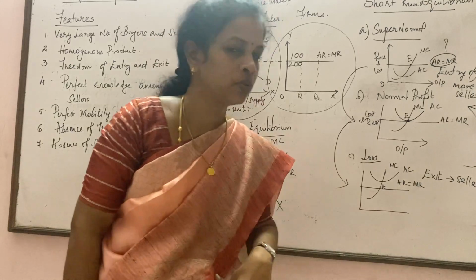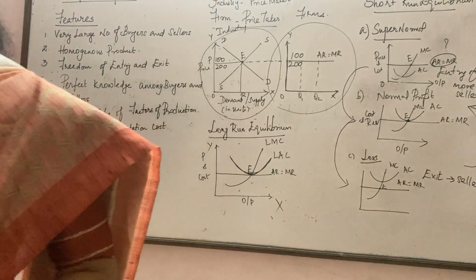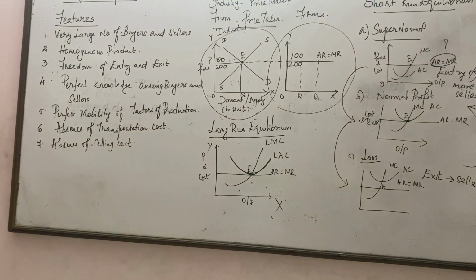Now we come to the third one, that is loss. When we find there are more sellers in a particular industry, each one will compete with the others to give the best price so that they can attract more buyers. When they start doing that, their average cost is more, and the revenue they earn is very, very less.